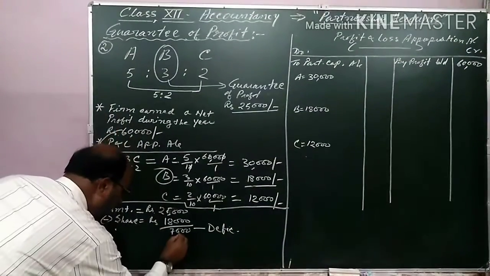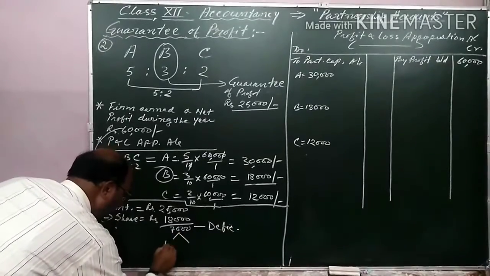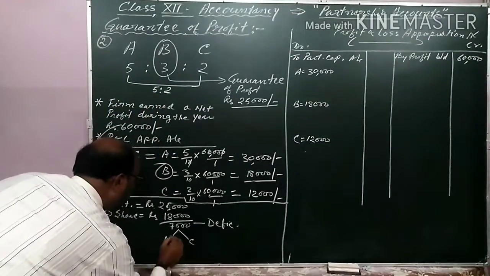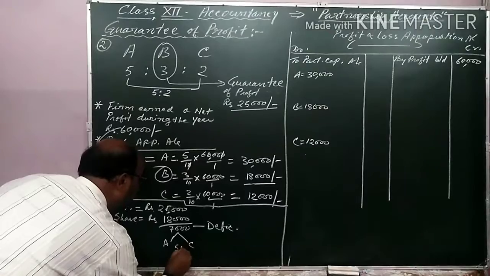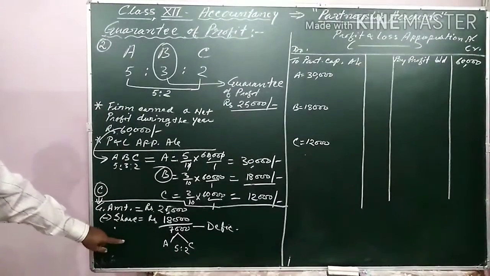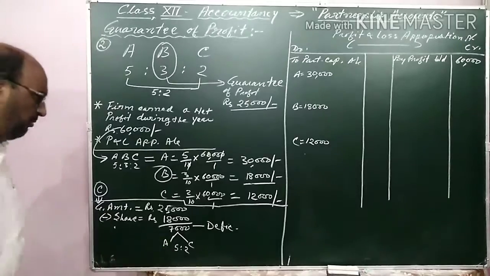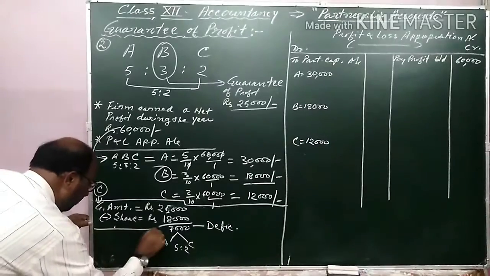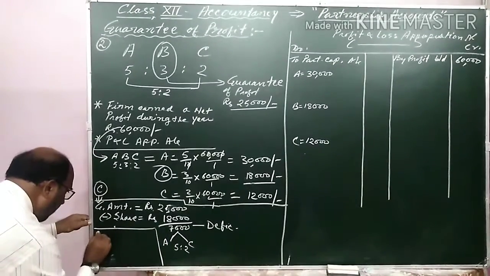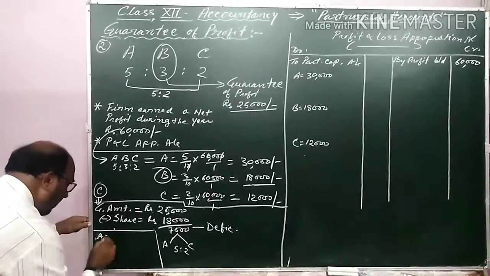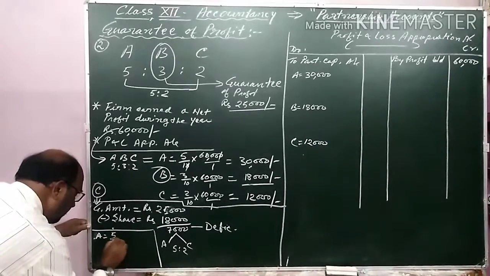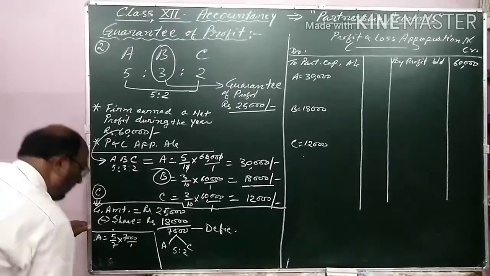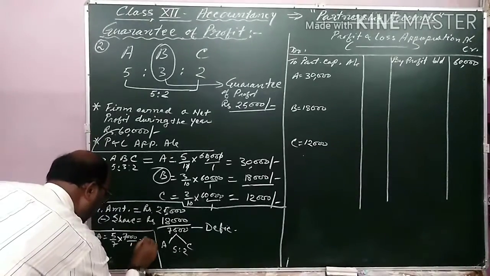And this will be borne by A and C in their internal ratio, that is 5:2. This 7,000 will be borne by A and C. Here I am showing the calculation. You can understand here also. A will bear 5 by 7 into 7,000, that is equal to 5,000.